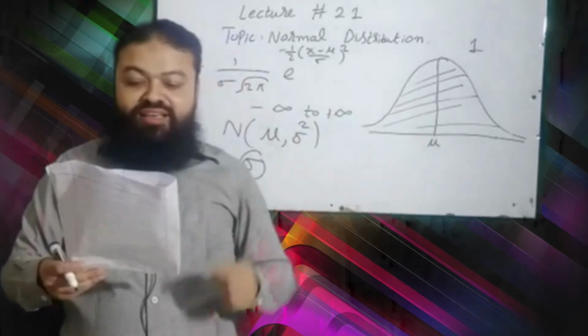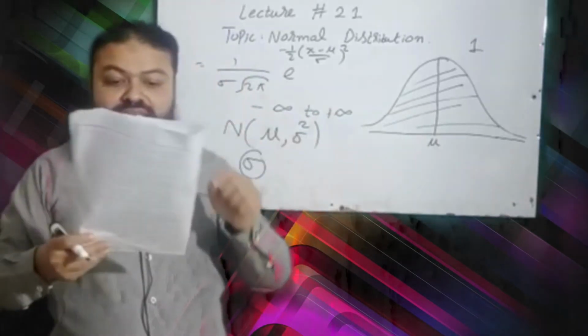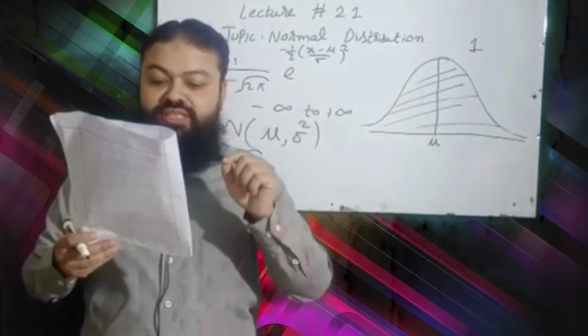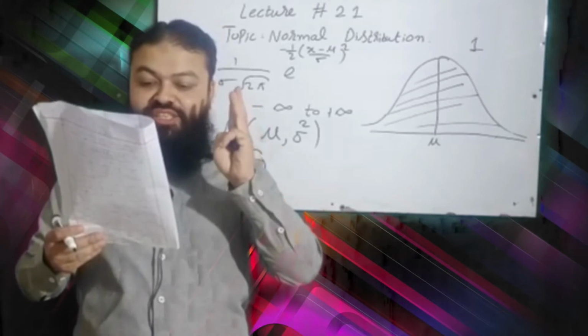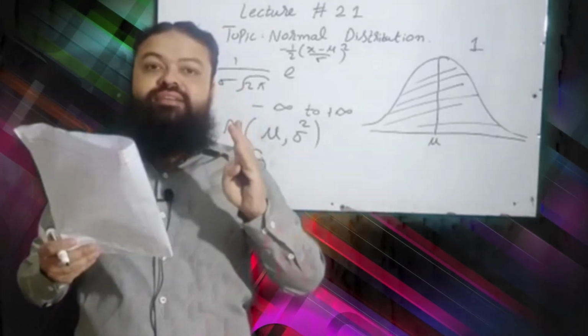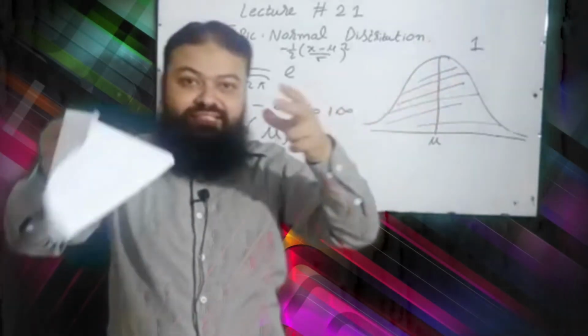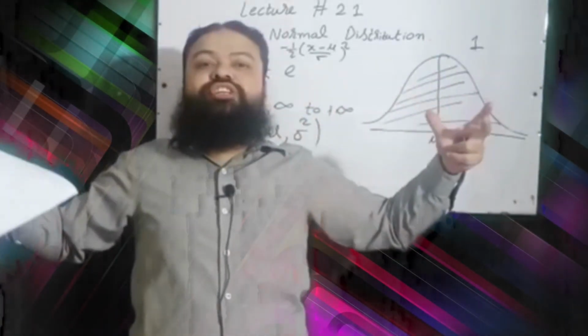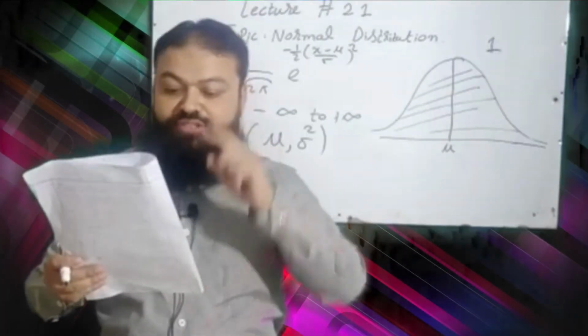Question number 10, for large values of standard deviation, sigma, the normal distribution curve tends to A. peak, B. semi-peak, C. sharp peak, D. flatten. When the standard deviation becomes high, the height becomes small and the values have larger variation, then the curve becomes flatter and narrower. D is the correct option.